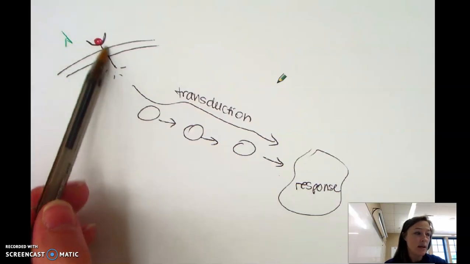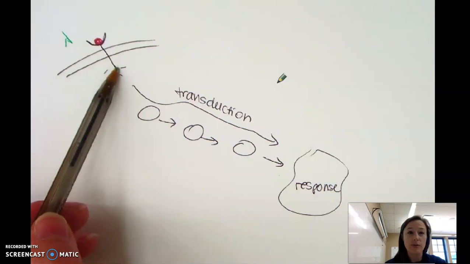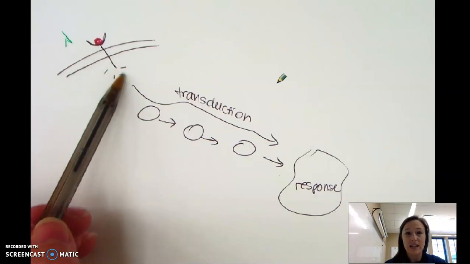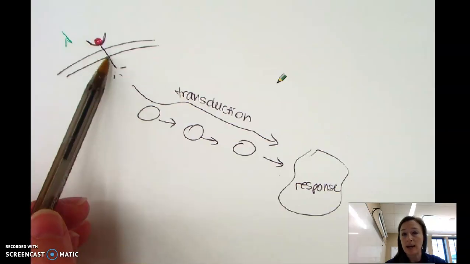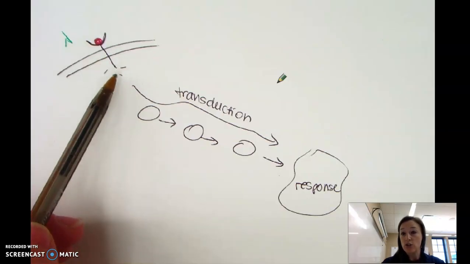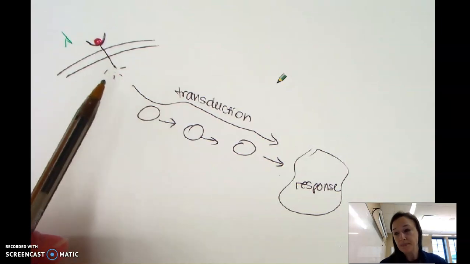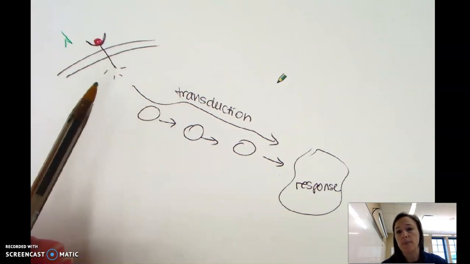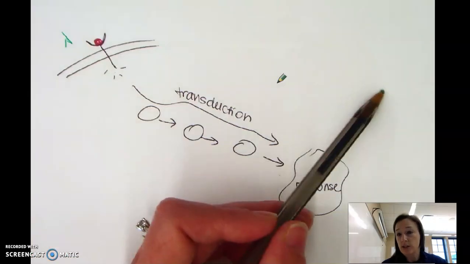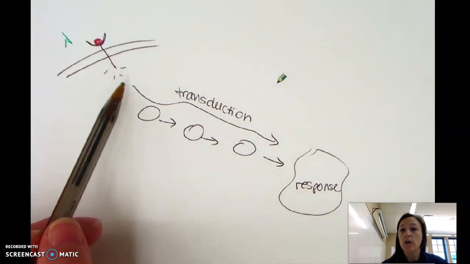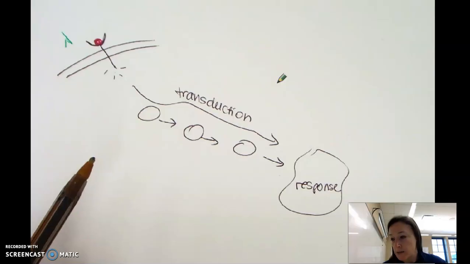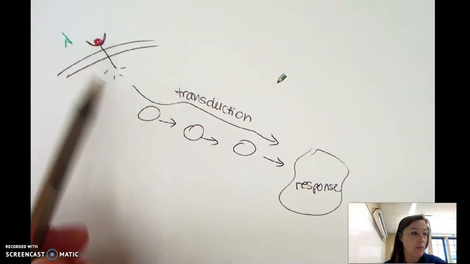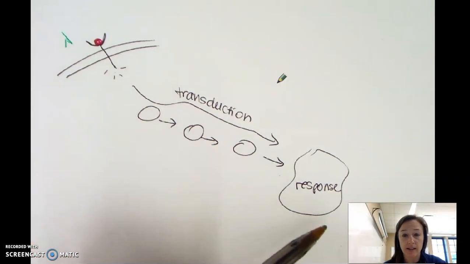We might also see some kind of mutation in this receptor. And when that receptor is mutated, it may cause it to stay on all the time, or it may cause it to not do its job when the ligand binds. So it may make it dysfunctional or non-functional. Dysfunctional would mean it does the wrong job. It could maybe start a different transduction pathway and a different response. Non-functional means it doesn't get a response when it should. So even when that ligand binds, there's no response. So those are some different ways the receptor could have a disruption that affects the pathway.